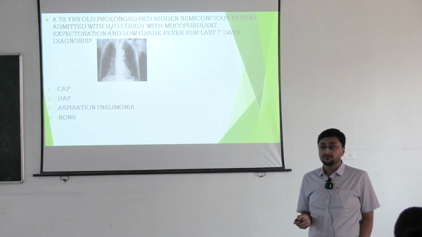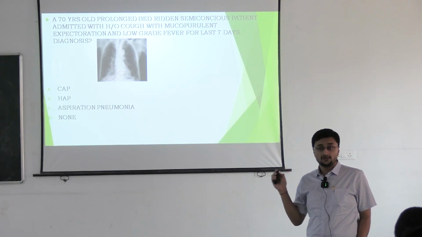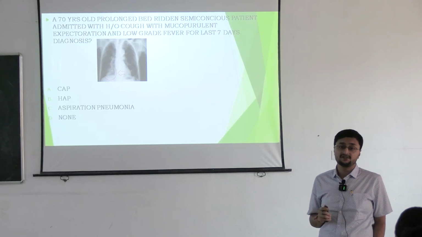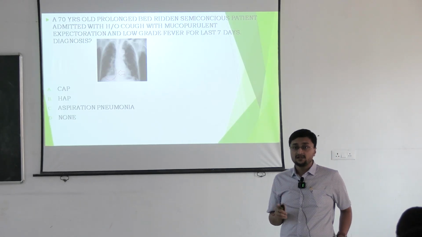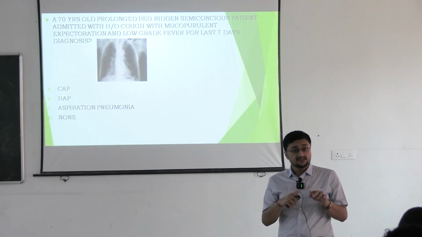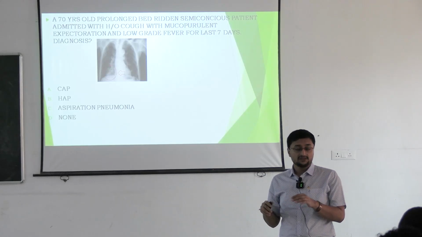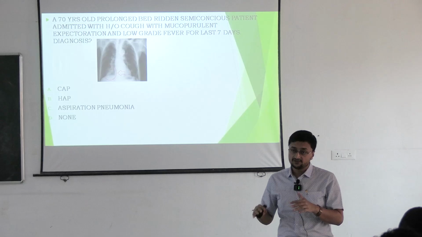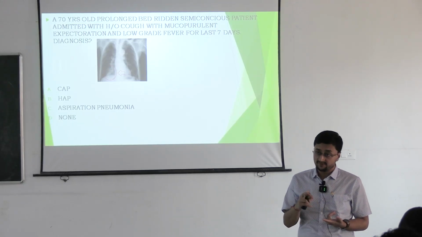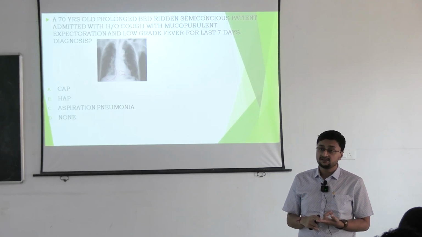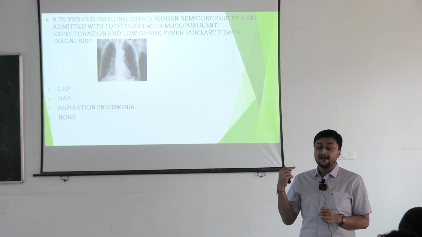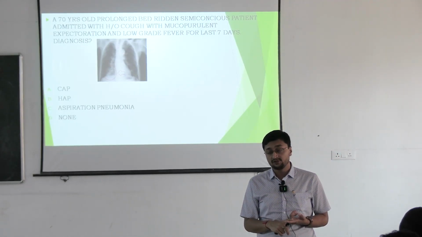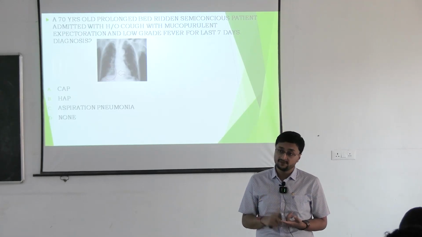Why is the right lower zone of X-ray the most common site for aspiration? First, because this is a dependent position, right? This is a gravity dependent position. When the patient is lying bedridden, this is the dependent position segment. Dependent segment is the right lower lobe, the anterior aspect of the bronchopulmonary segment of the right lower lobe. This is the most dependent portion.